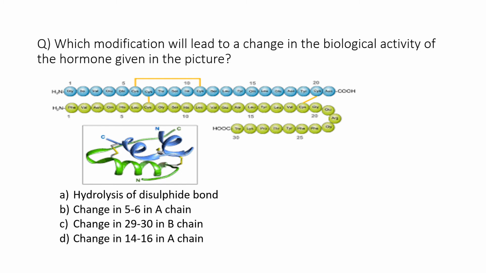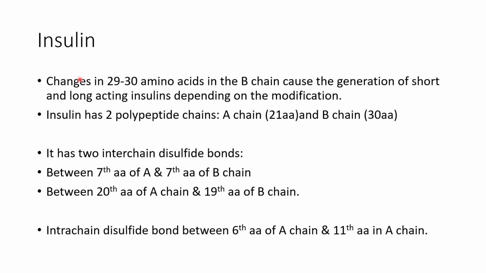Let's see the explanation. In insulin, changes in 29 to 30 amino acids in the B chain cause the generation of short and long acting insulins depending on the modification. Now this is the structure of insulin. It has two polypeptide chains, A chain and B chain, consisting of 21 and 30 amino acids, and two interchain disulfide bonds: between the 7th amino acid of A and B chain, and between the 20th amino acid of A chain and the 19th amino acid of B chain. The intrachain disulfide bond is between the 6th and 11th amino acids in the A chain.